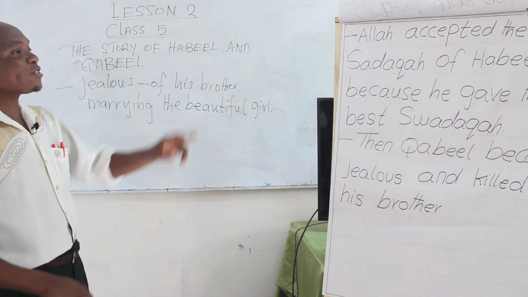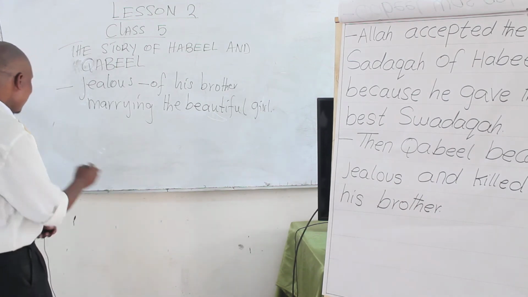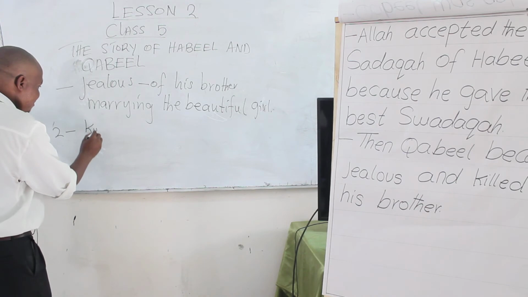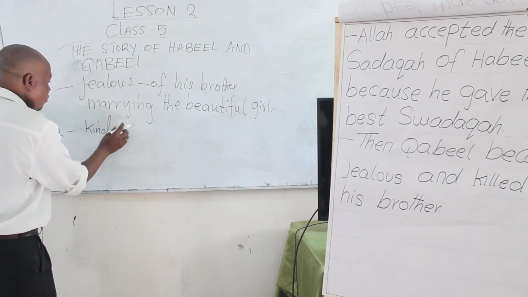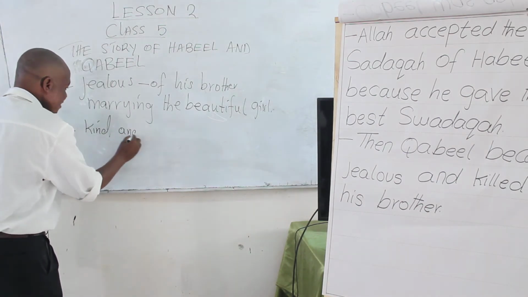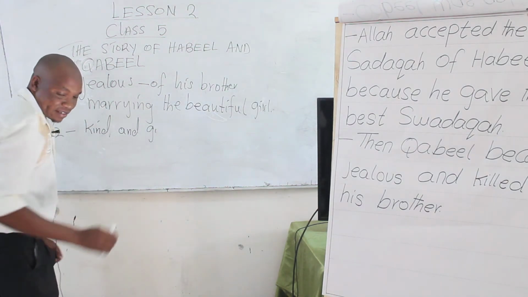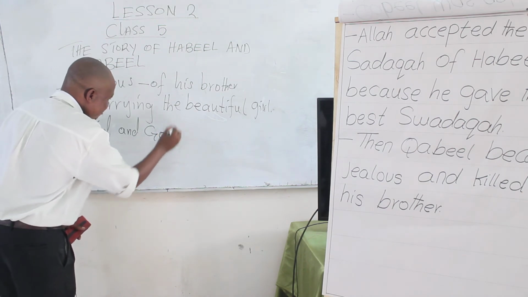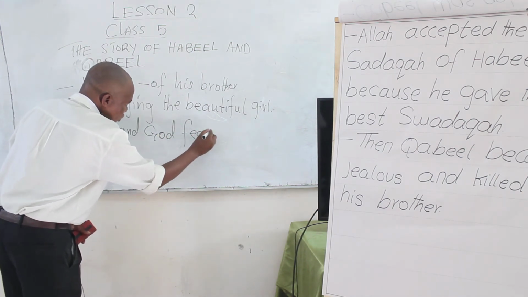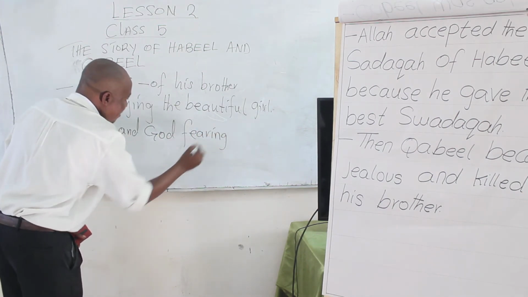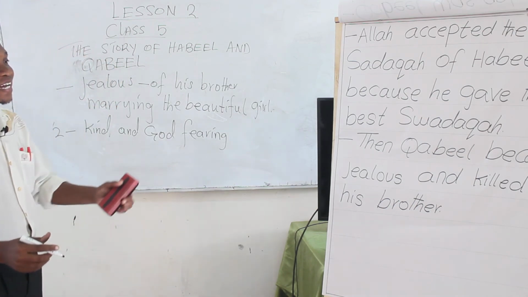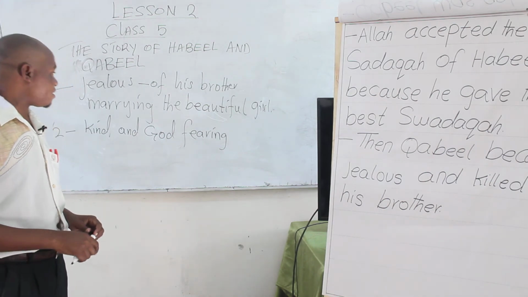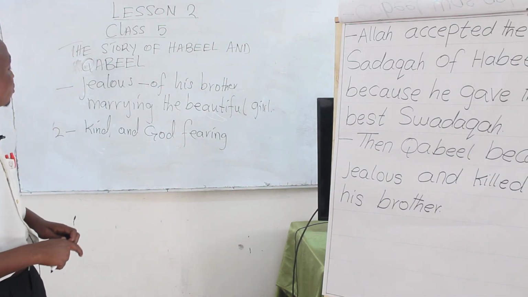Then we find that the two brothers were different: one was very kind and God-fearing. Habil knew that killing his brother or fighting with his brother is a great sin in front of Allah, so he was God-fearing.